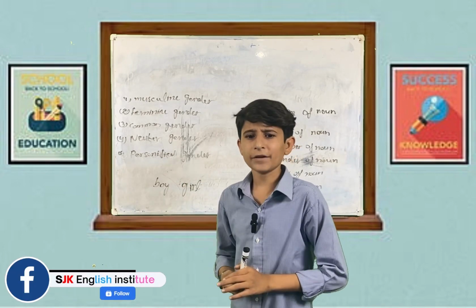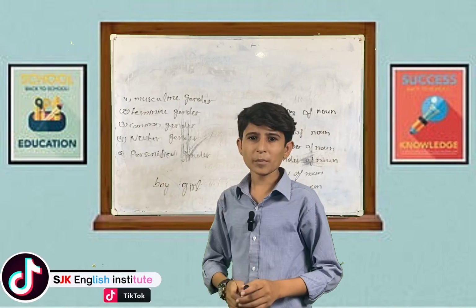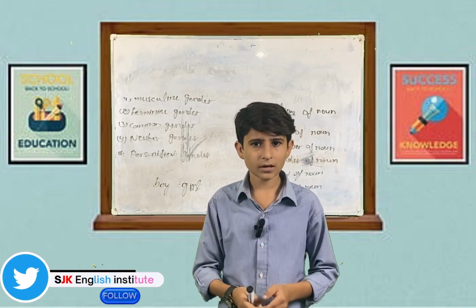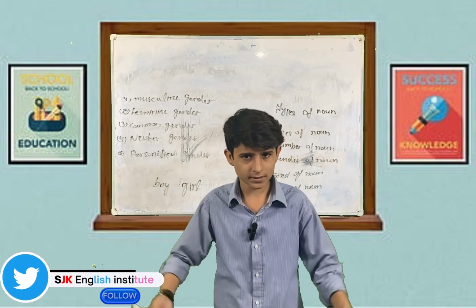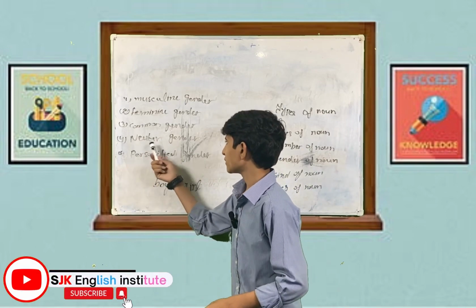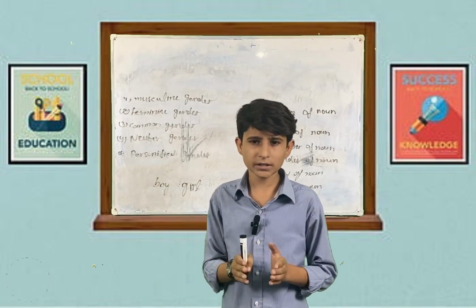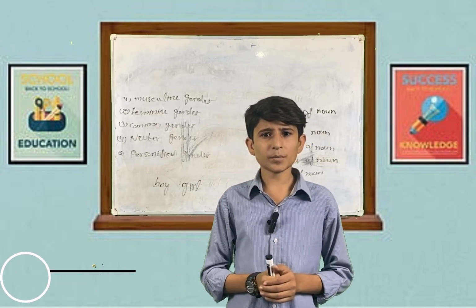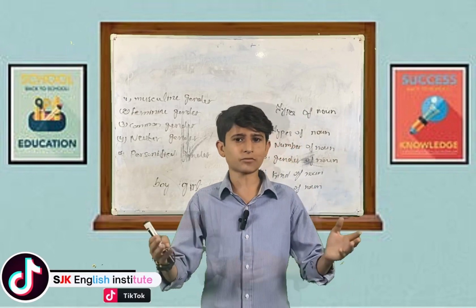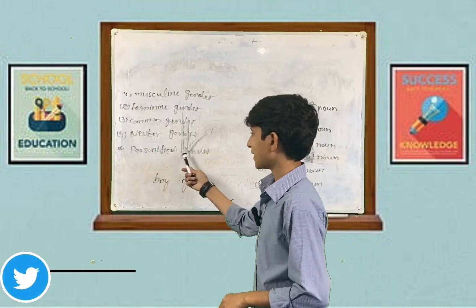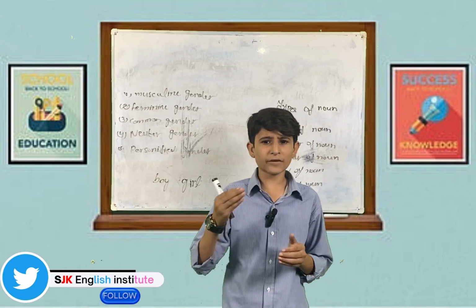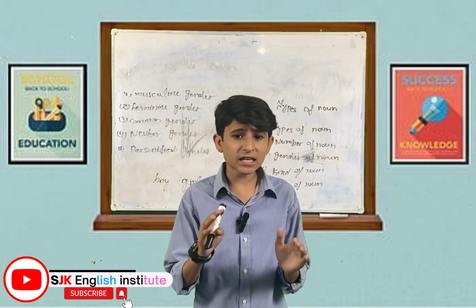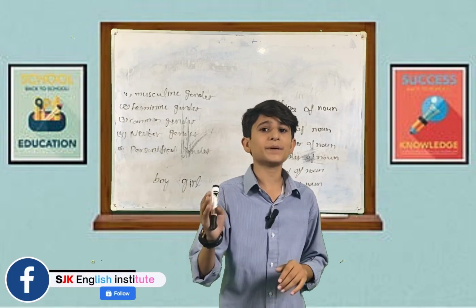After this, we have common gender. Common gender refers to both male and female, for example, doctor, nurse, students. After this, we have neutral gender. Neutral gender refers to neither female nor male, for example, chair, table, book, etc. After this, we have personified gender. In personified gender, non-living things are given the qualities of living things, and we consider them male or female on the basis of these qualities.